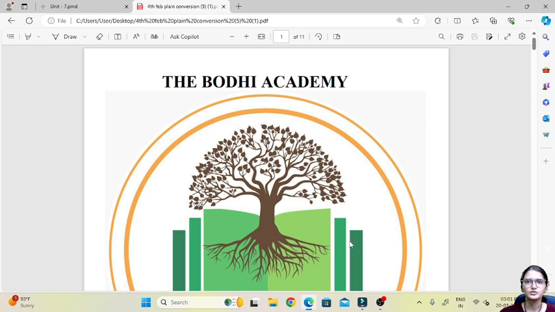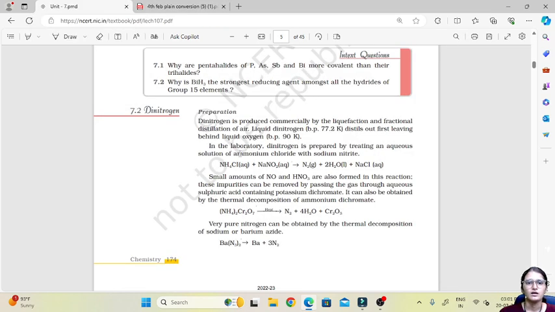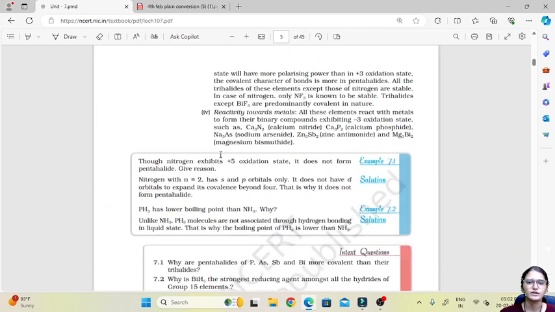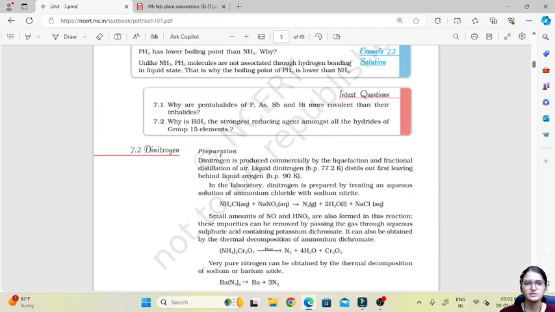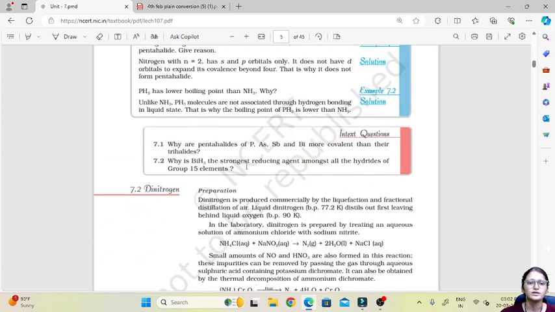Today I am going to continue with the P block elements chapter, which is an inorganic chapter from standard 12th chemistry. In the last part I stopped at the reactivity towards metals of the group 15 elements. So today we are going to study dinitrogen. Dinitrogen is a special molecule of nitrogen which comes under group 15. So let us start studying the preparation and other properties of dinitrogen.